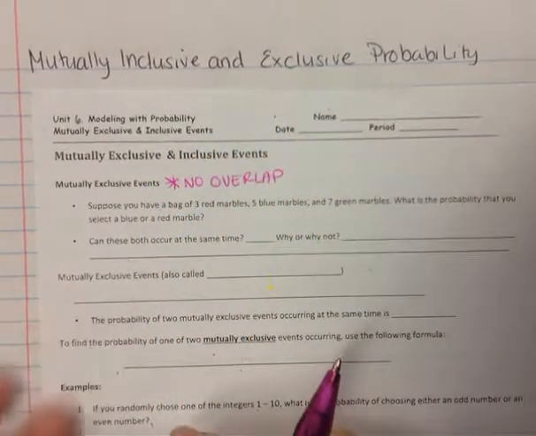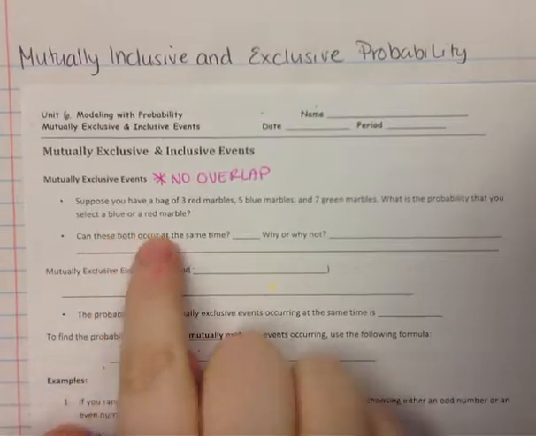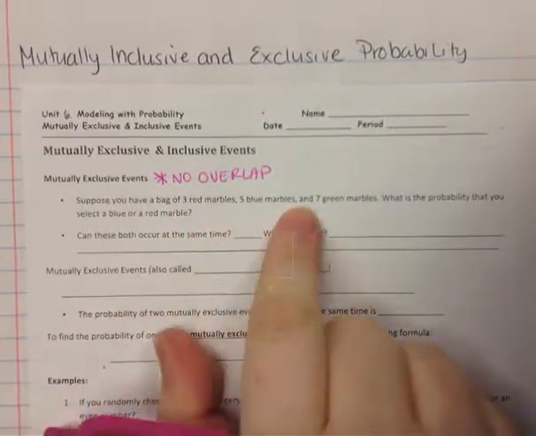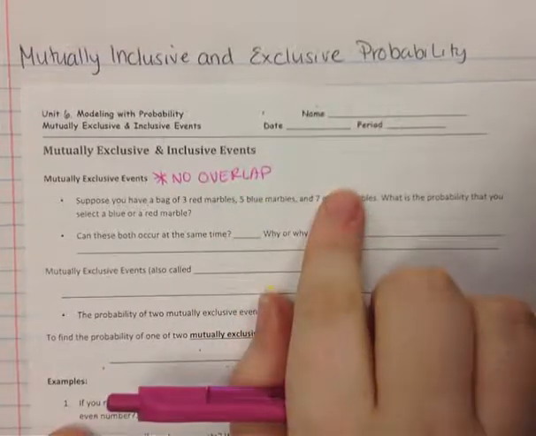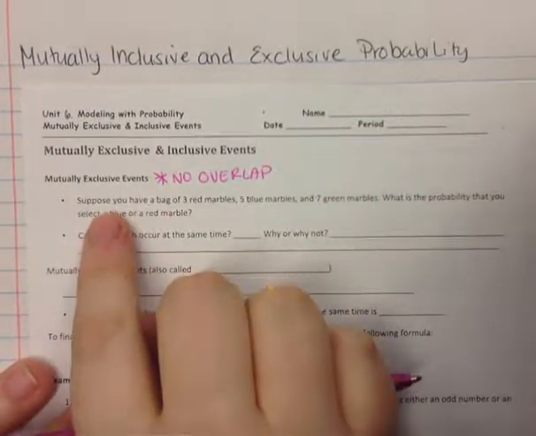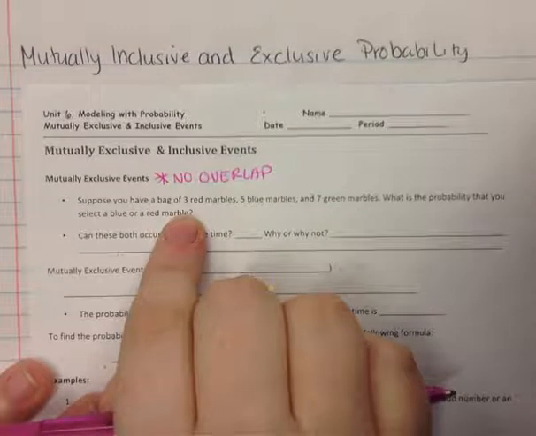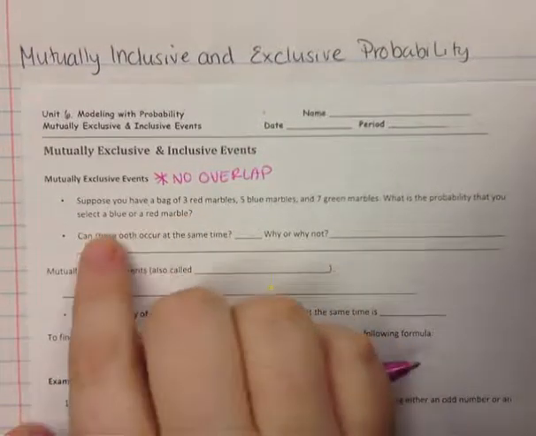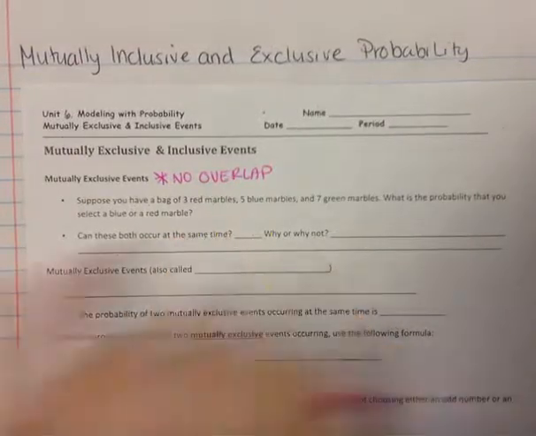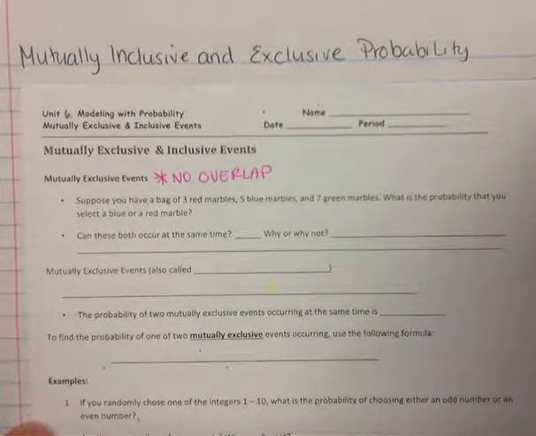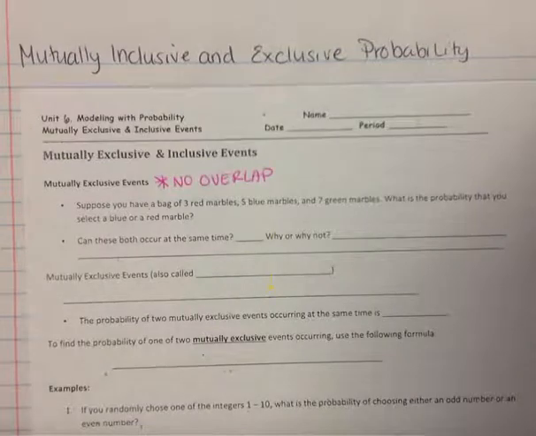There's no overlap. So suppose you have a bag of 3 red marbles, 5 blue marbles, and 7 green marbles. So we have red, blue, and green. What's the probability that you select a blue or a red marble? Okay. So the question is, can these both occur at the same time? The answer to that would be no. These cannot happen at the same time.